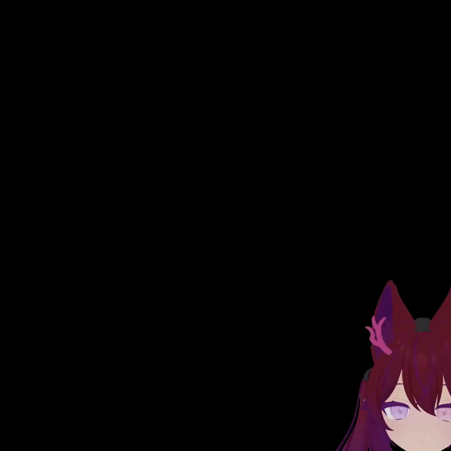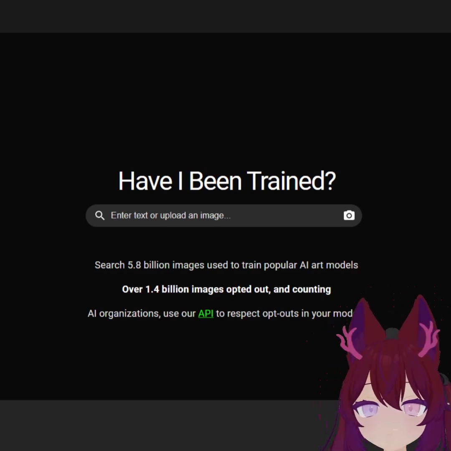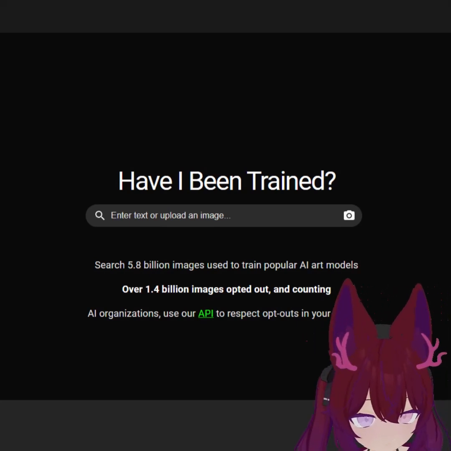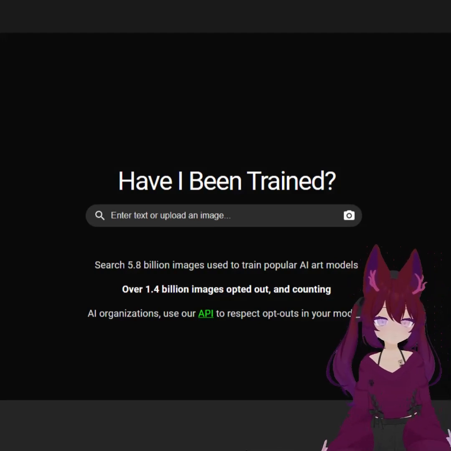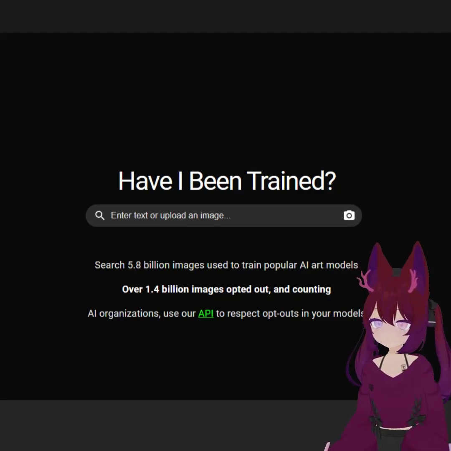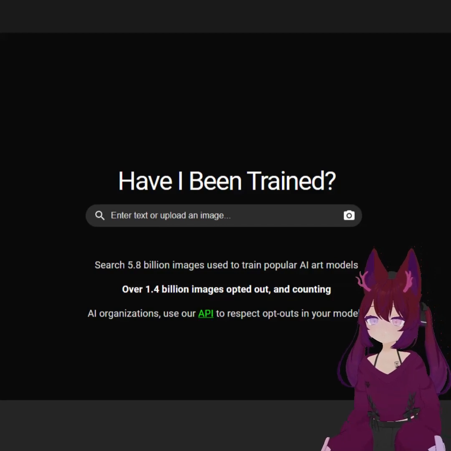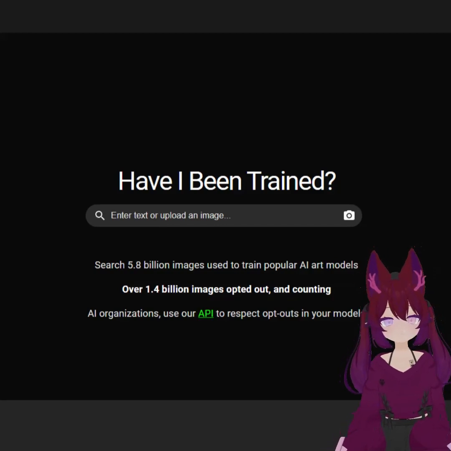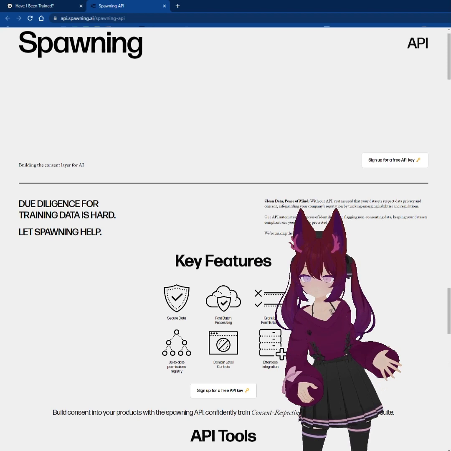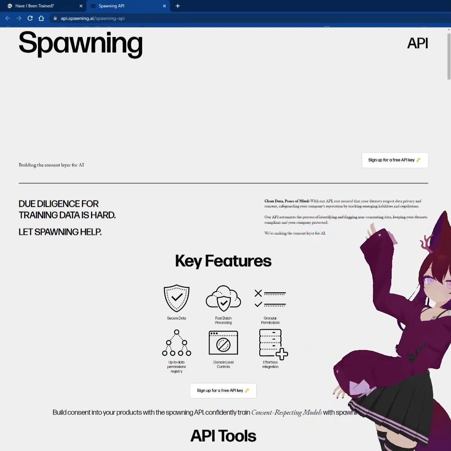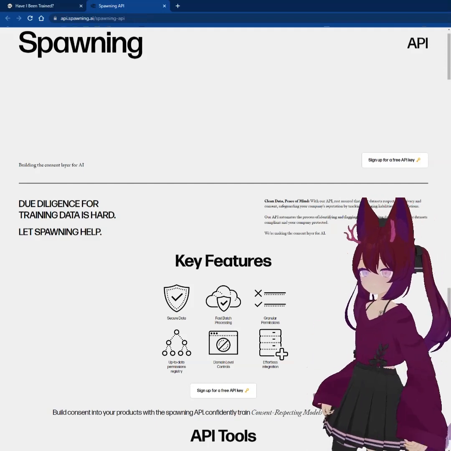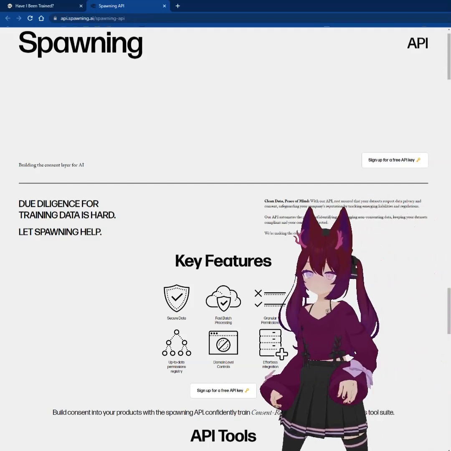Have I Been Trained is a website that helps people search through the datasets of some of the most popular AI models if you suspect anything you have uploaded to the internet has been scraped. You can then opt out of these images. At this time, over 1.4 billion images have been opted out of using this API. However, this only applies to AI developers who have agreed to work with Spawning API.